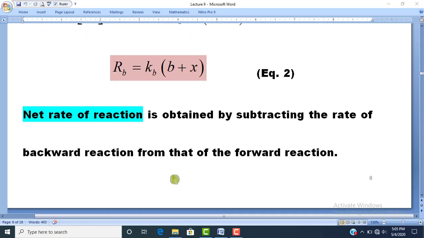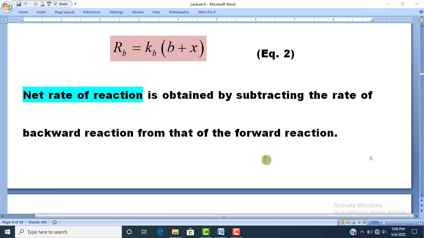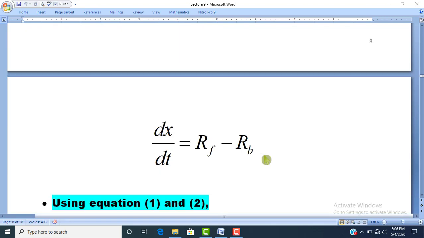Dear students, if we find the net rate of reaction, we have a very simple formula: we subtract the rate of backward reaction from the forward reaction. So by applying the subtraction rule, the rate of reaction dx over dt is equal to Rf minus Rb.